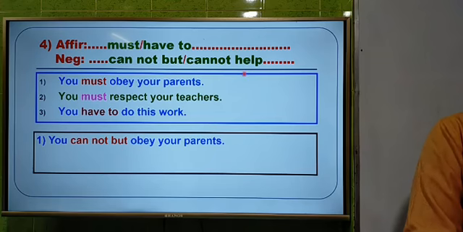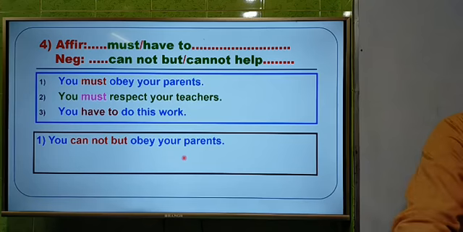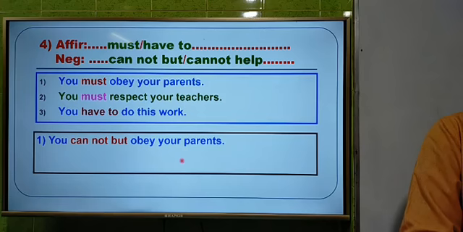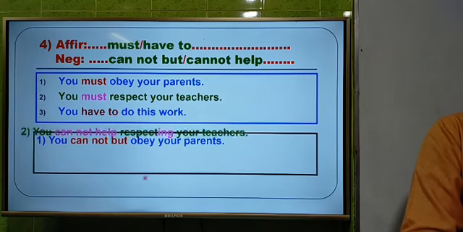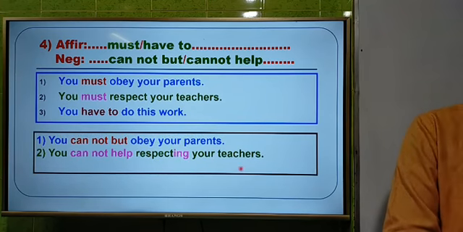Dear students, can anyone tell me the answer of this question? Anyone else? Okay, dear students, I am going to give you the answer of the second question. You cannot help respecting your teachers.